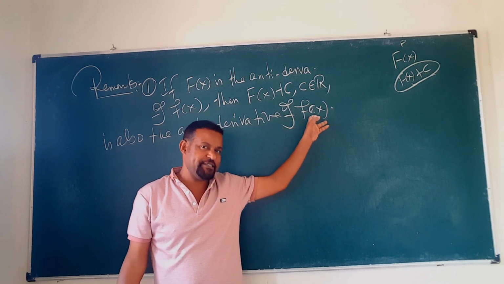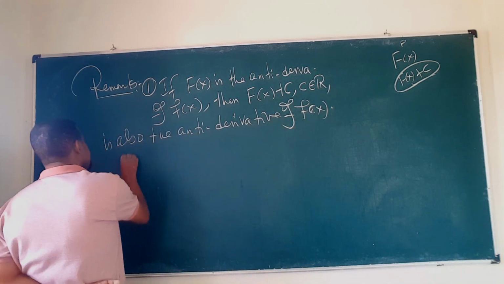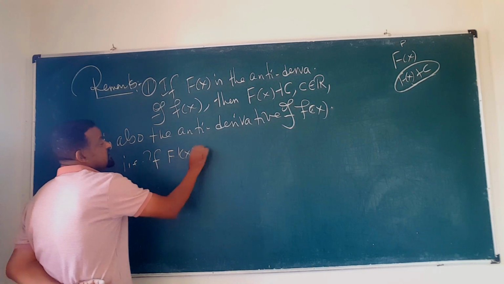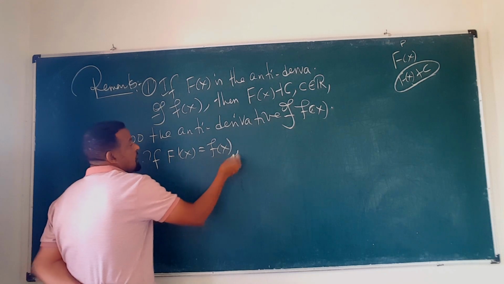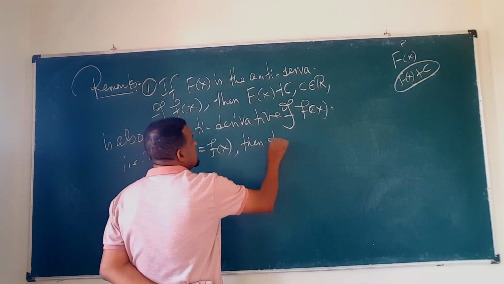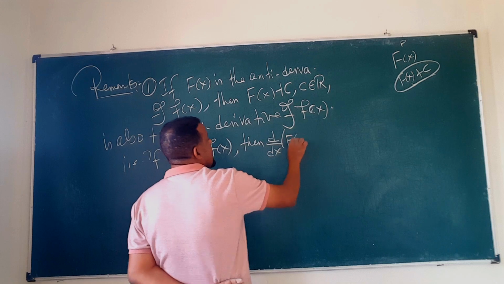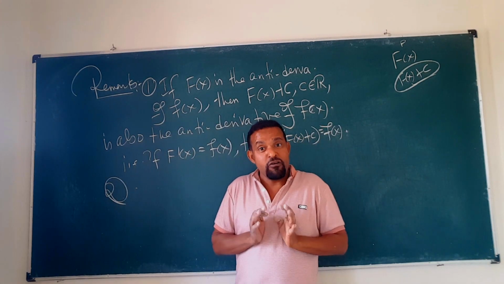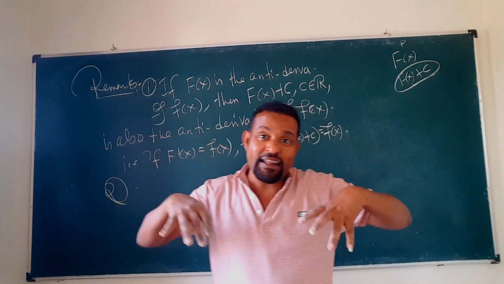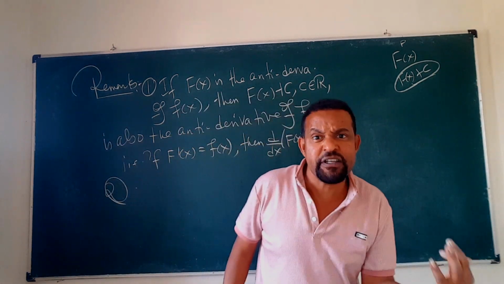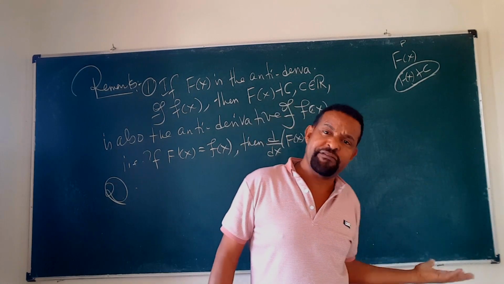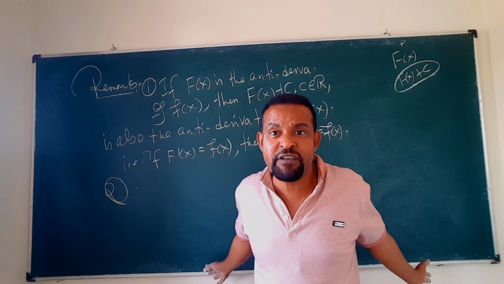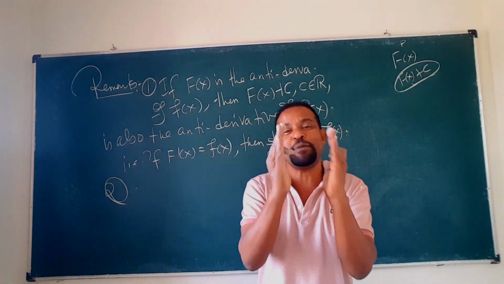That means, if the derivative of this function is small f of x, then automatically d by dx of capital F of x plus c is also small f of x. So now, if you are asked to find the antiderivative of a function, it means there are infinitely many antiderivatives. So it is open-ended. Therefore we should be able to collect all the antiderivatives of a function together.